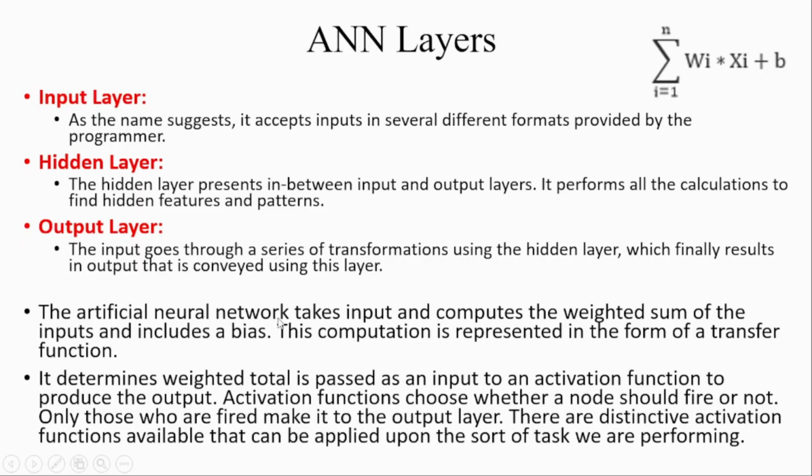The artificial neural network takes input and computes the weighted sum of the input and includes a bias. This computation is represented in the form of a transfer function. If you look at this, this is basically a transfer function, where we use a sigmoid function. i goes from 1 to n. W is basically the weights, x is basically the inputs, and b, look at this, is the bias. We will discuss where we can get the weights, and what x and b are.